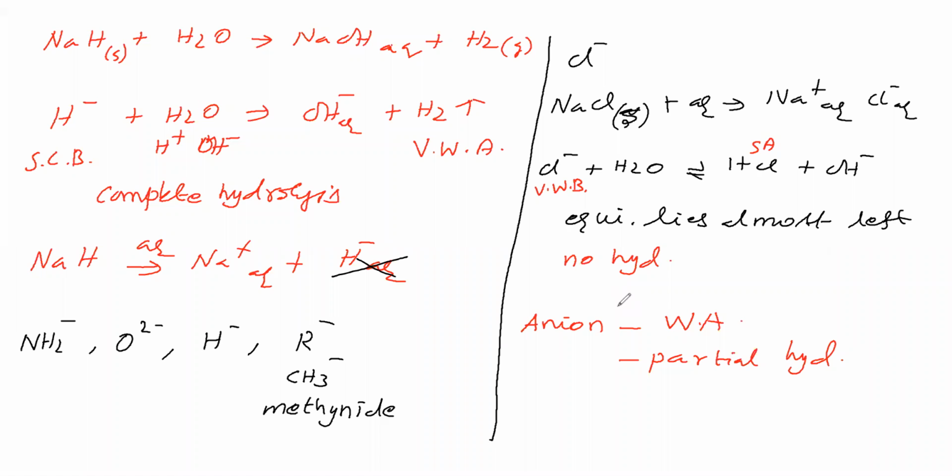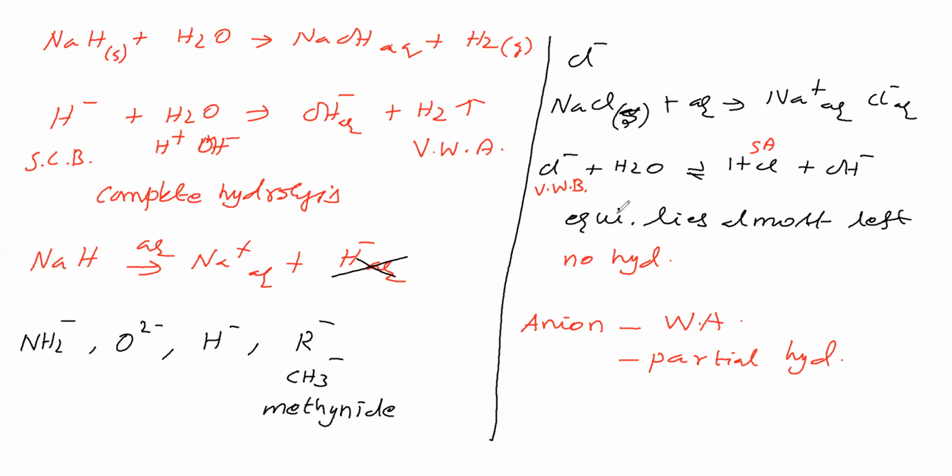So what is the conclusion here? The anion undergoes complete hydrolysis if it is from a very weak acid. The anion undergoes partial hydrolysis if it is from a weak acid. The anion does not undergo hydrolysis if it is from a strong acid. What are the strong acids? Perchloric acid, hydrogen iodide, hydrogen bromide, sulfuric acid, hydrochloric acid, nitric acid. Their corresponding conjugate bases do not undergo hydrolysis.